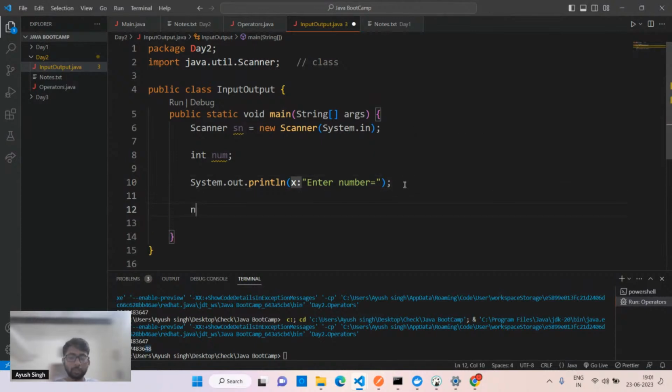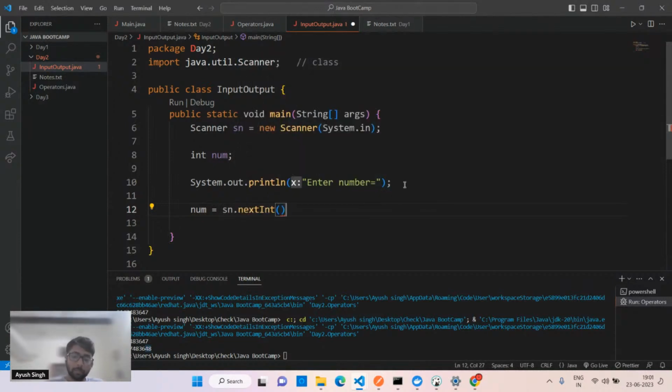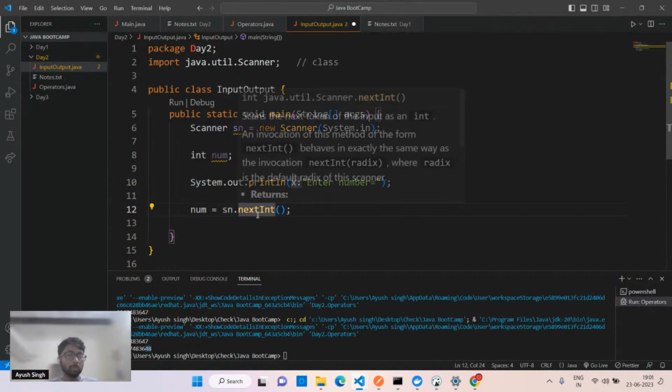Afterwards, what do we have to do? Simply pass num equals to, we have to use sn, that object, sn dot nextInt. You don't have to pass anything inside the brackets. This is simple. That nextInt means you are taking the number as an integer.